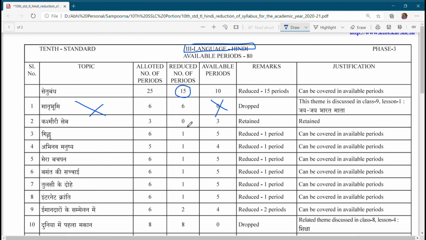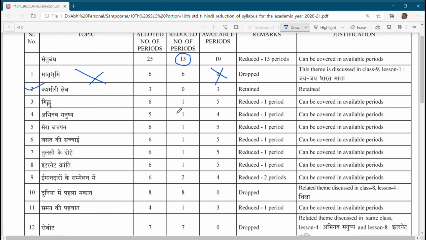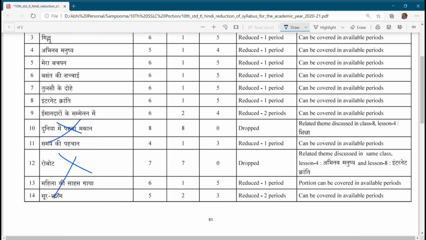Now see here, nothing is reduced here, full it is written. Kashmiri Seb, okay, it is fully written here. Later, what has happened, see here, 3 lessons have been completely erased.